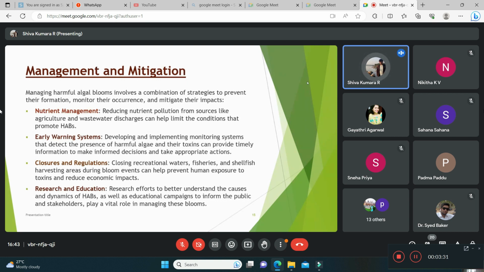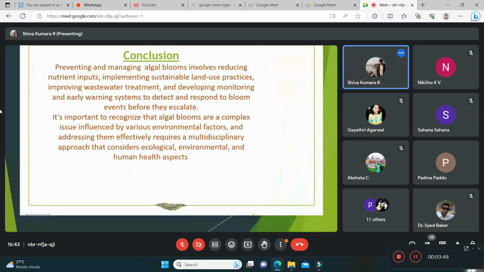Research and education. Since algae develop various methods like resting periods, we need further research and education regarding this and to develop various methods so that we can mitigate the growth of algal blooms at the very earliest stage.